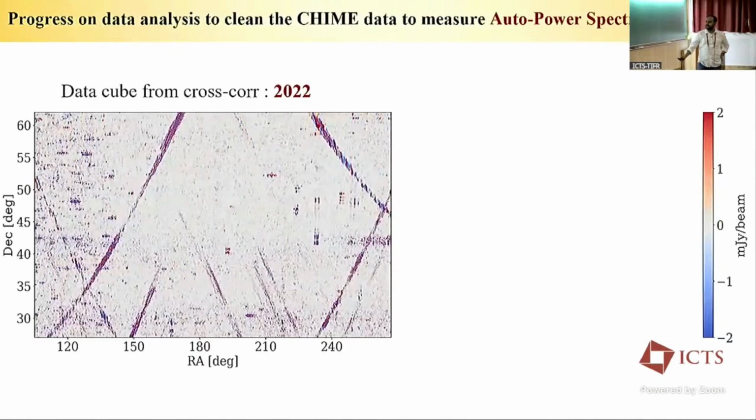As I mentioned, this is the data from 2022. This is the same data cube we used for the cross correlation. This also shows the power of cross correlation: if you have a lot of artifacts, you can still cross correlate and get a detection. But this data cannot be used for autocorrelation, right? Anyone can understand, if I take this data and measure a power spectrum, that will give huge bias.